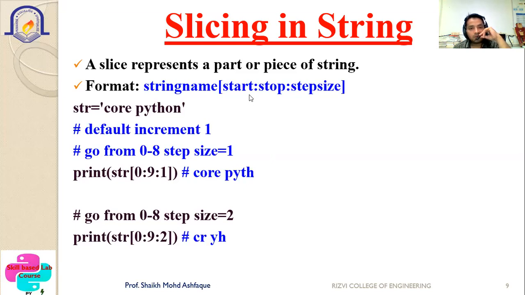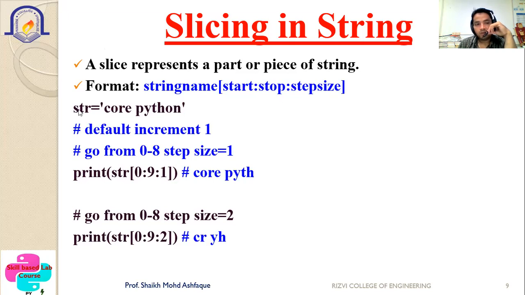So string name, then start, then stop, then step size. Here you have to specify the starting point, the stopping point, and then the step size. For example, whatever the various ways of slicing we have used along with the data types, similarly we can use it with the string, because we have also seen some part related to the string. The string is also considered a part of the data types. So whatever slicing we are using along with the tuple, along with the list, etc., we can apply it here as well. The format is given here: three values, start, stop, and step size.